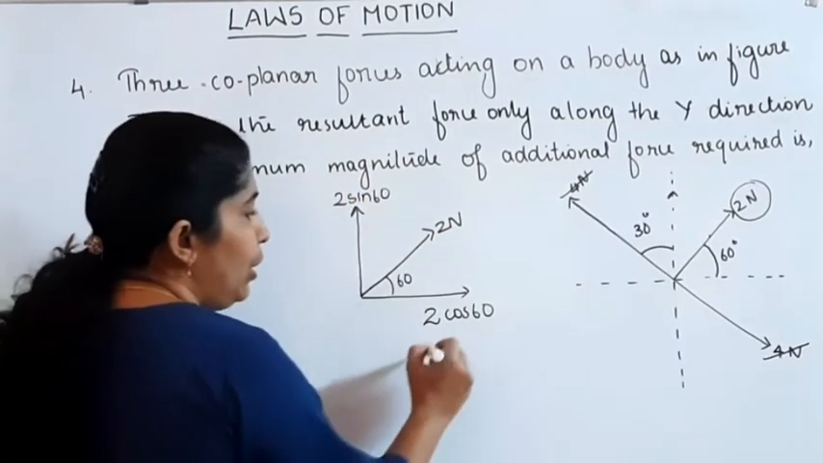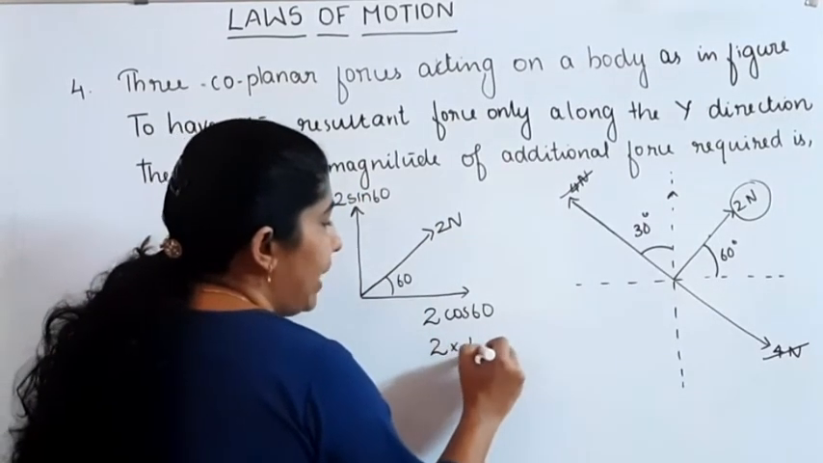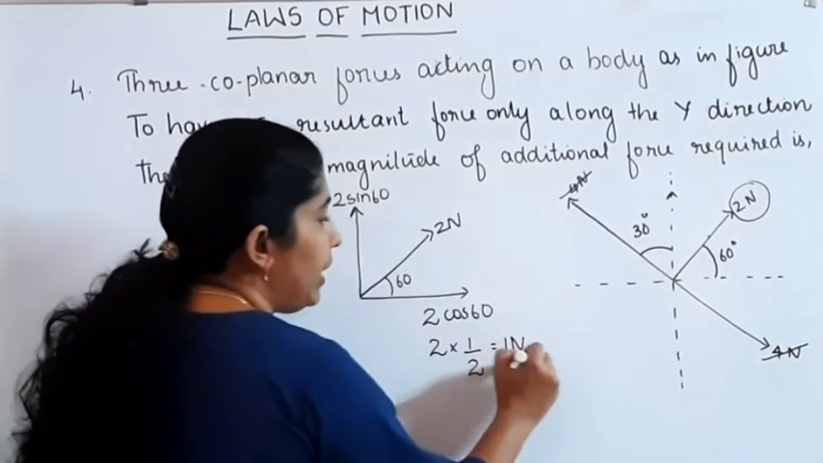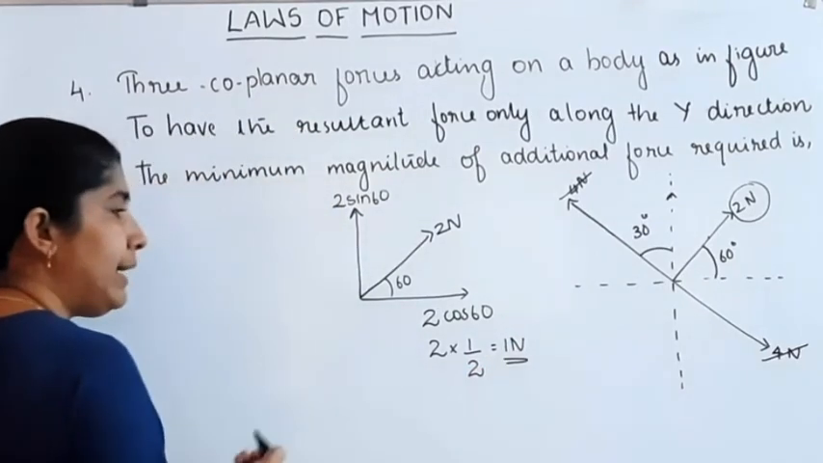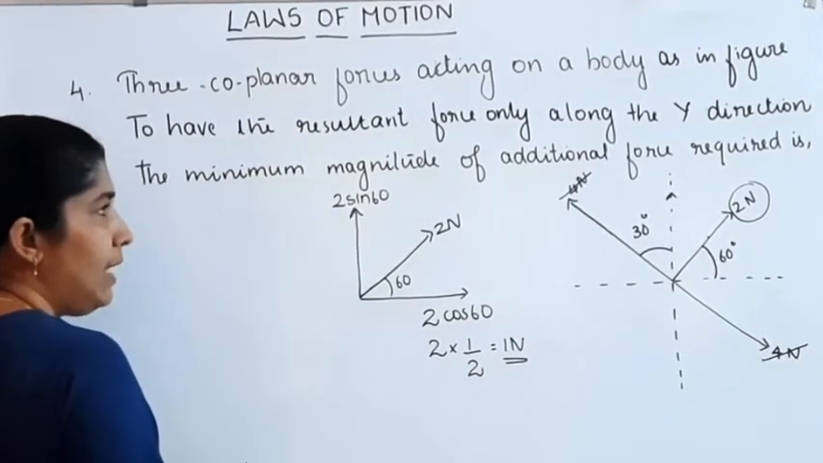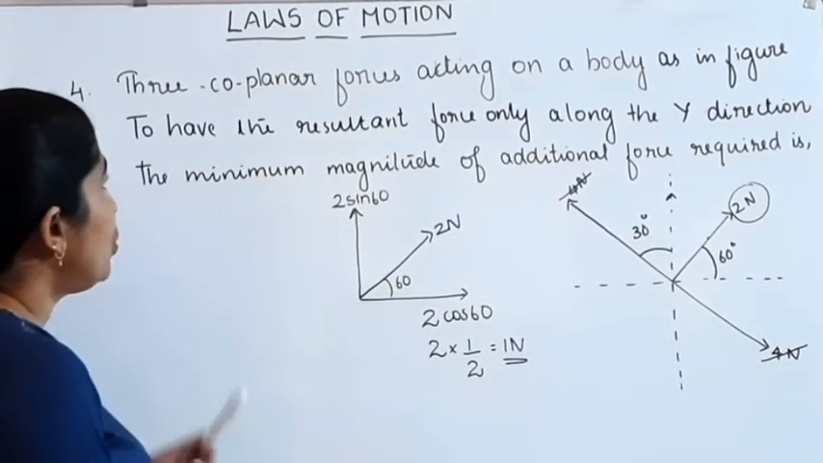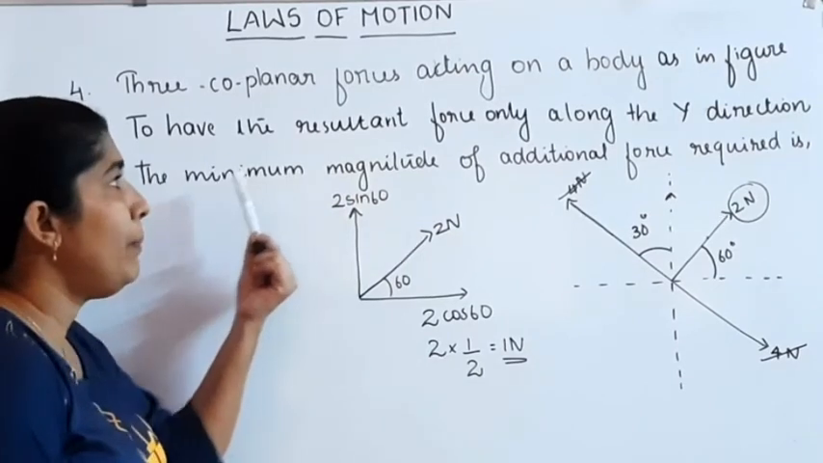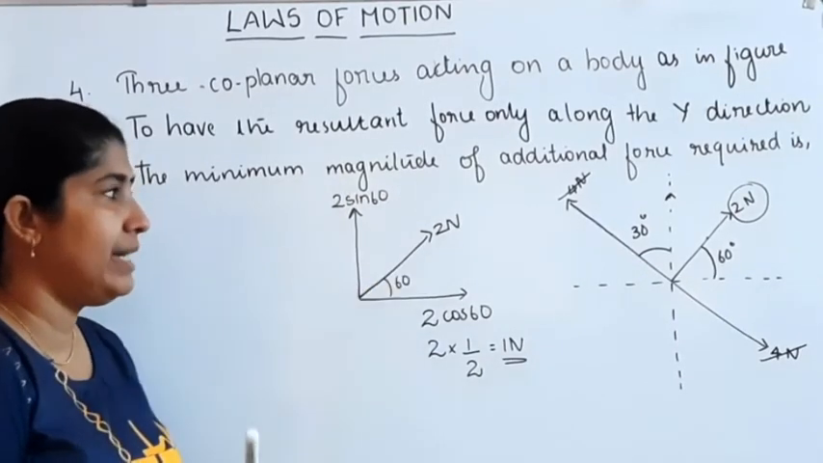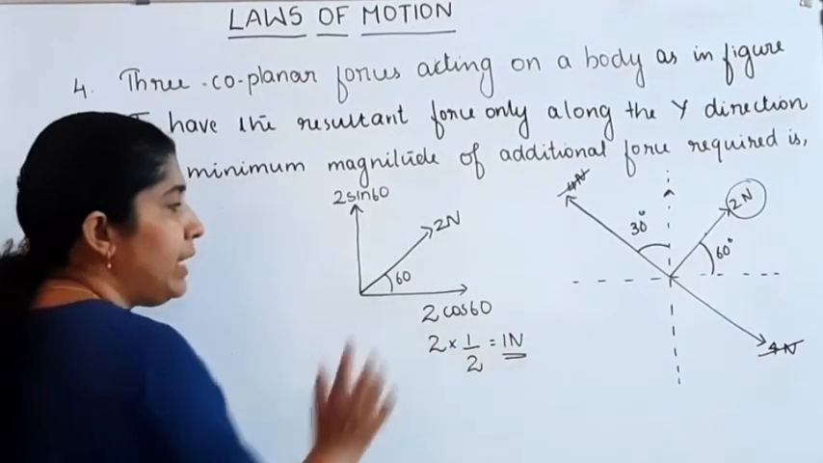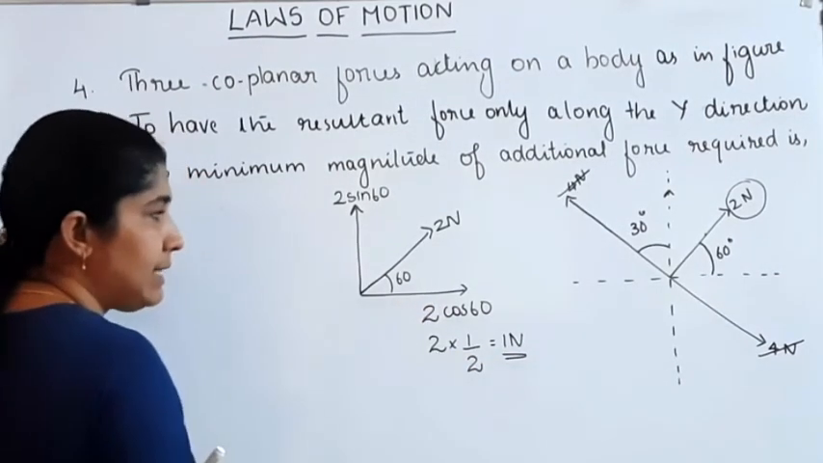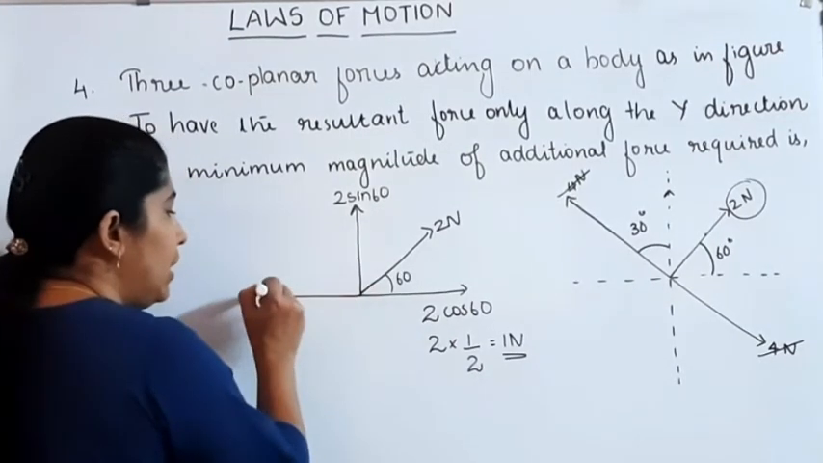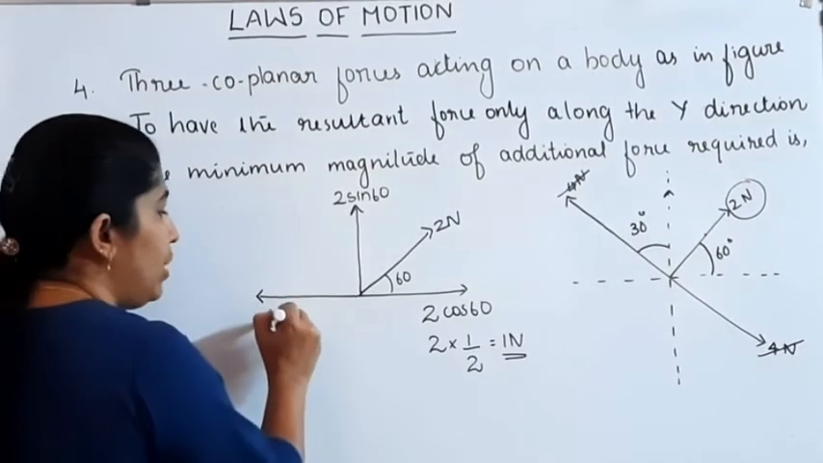2 into cos 60 is equal to 1 by 2, then it's equal to 1 Newton. 1 Newton is the force which is acting along the x-axis. But in our question, to have the resultant force only along the y direction, the minimum magnitude of additional force required is. Here 1 Newton is the force which is acting along the x-axis. To cancel that, what about the force required along the negative x-axis? It's equal to 1 Newton.